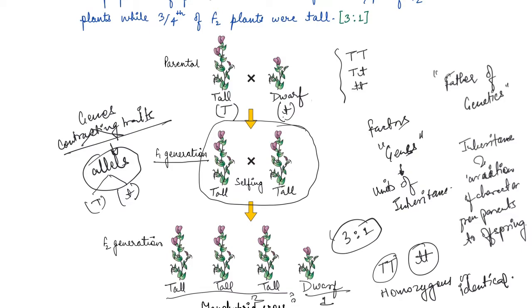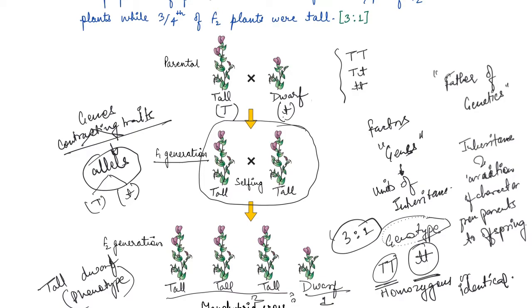So these two are the genotype of the plant, while the descriptive terms tall and dwarf are the phenotype. These are the phenotype of a plant, and these are the genotype. Basically these are the genetic traits, and these are the physical descriptions. So these are the phenotypes and these are the genotypes of the plant, right?